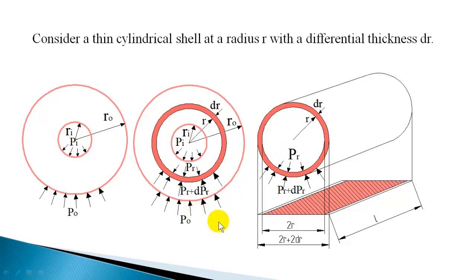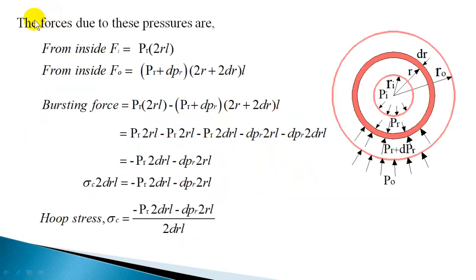Okay. Now let us calculate this bursting force first. Now the force due to these pressures, you can write force from inside as PR into 2RL. So PR into the projected area of the inner curved surface, which is 2RL, and force from outside is (PR plus dPr) into the external curved surface projected area, which is (2R plus 2dr) into L. So the net bursting force is the difference of these two.